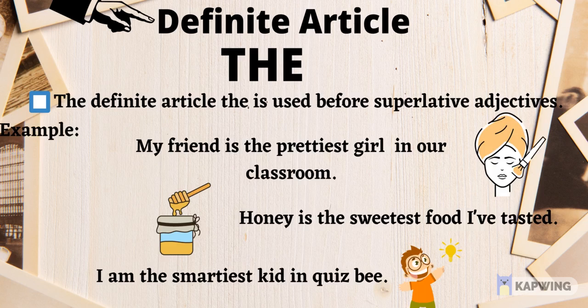The definite article the is used before superlative adjectives. For example, my friend is the prettiest girl in our classroom. Honey is the sweetest food I've tasted. I am the smartest kid in quiz B.